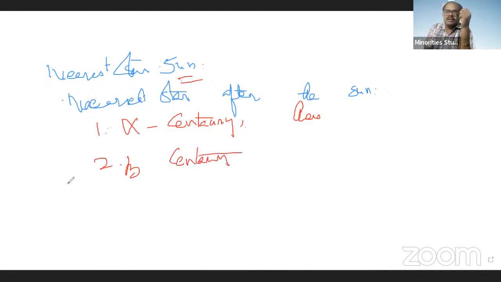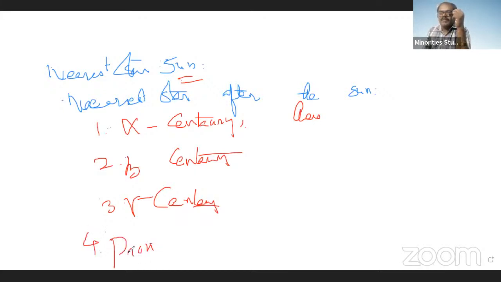Then it is Gamma Centauri. Then after Gamma Centauri, it is Proxima Centauri, the fourth one.